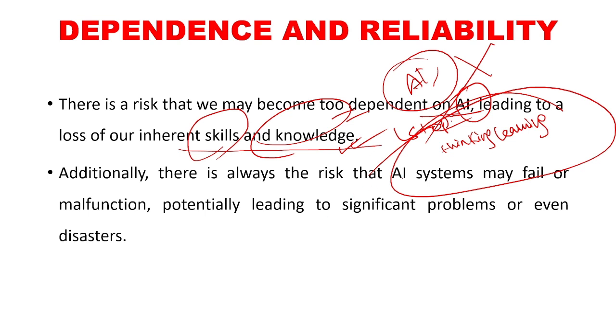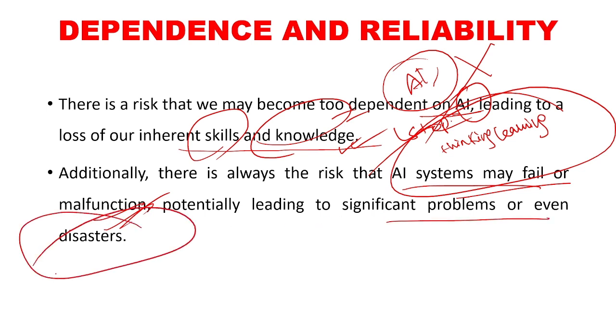Additionally, there is always a risk that AI systems may fail or malfunction. If the AI system fails or malfunctions, then what would happen? That would lead to significant problems or even disasters. So this is another big disadvantage of AI programs or AI systems.